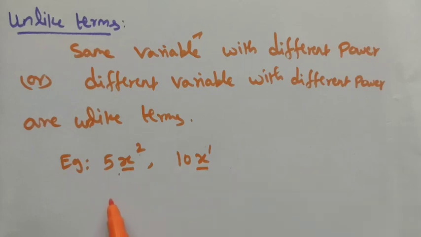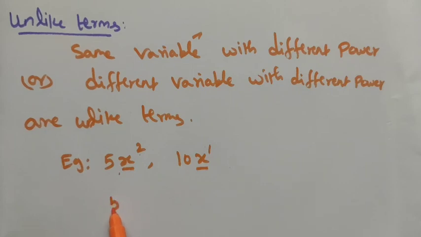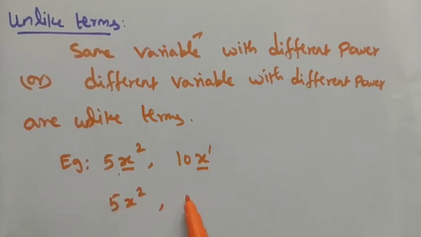Or another example, different variables: 5x square and then 10y square. See, here we have the variable x, here we have the variable y. So different variables, it is not a like term, it is an unlike term. Here we have the same power, but the variables are not the same, so it is an unlike term. Or otherwise 10y, this is also an unlike term. So unlike terms are not able to be added or subtracted.